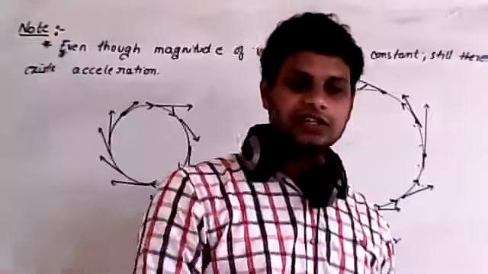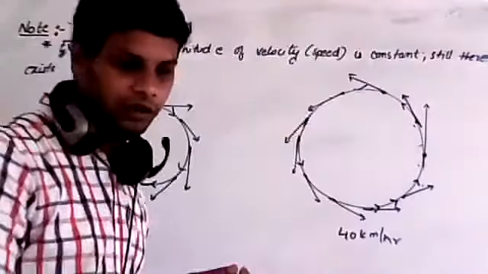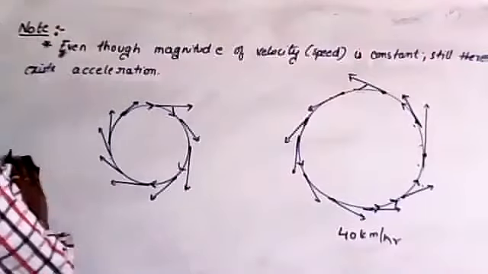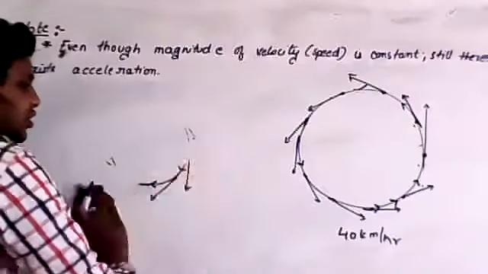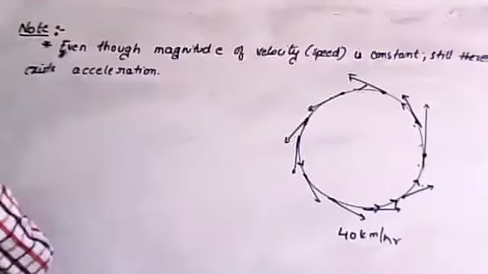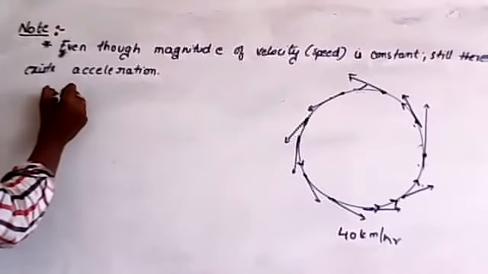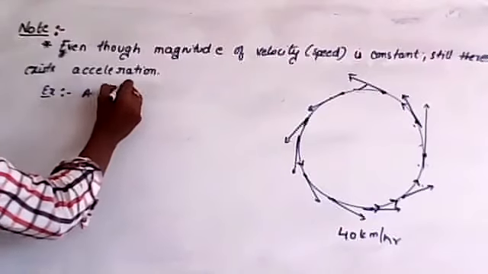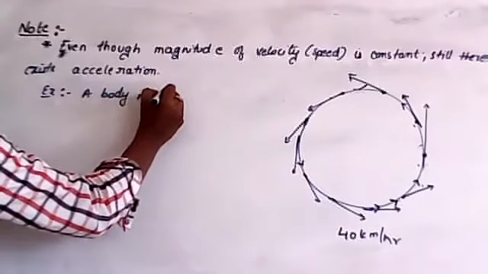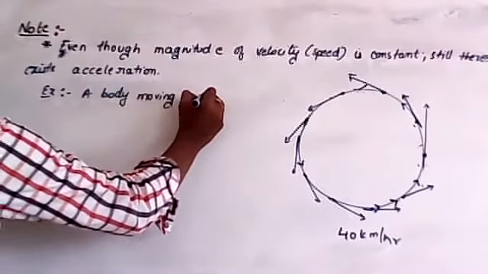The direction of tangent gives velocity, therefore velocity changes. So change in velocity is called what? Acceleration. Are you clear? Change in velocity is called acceleration.